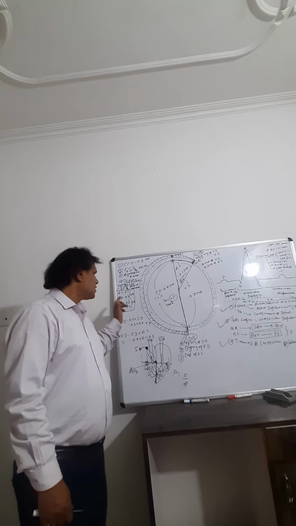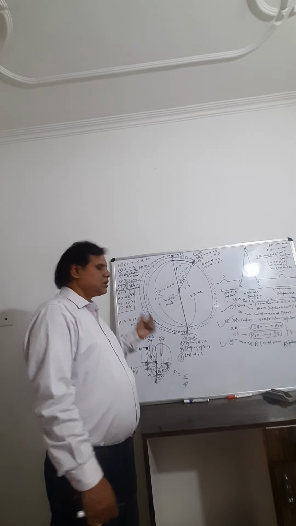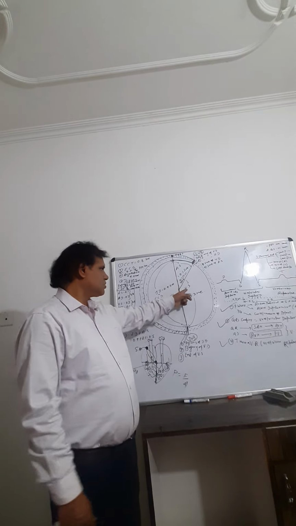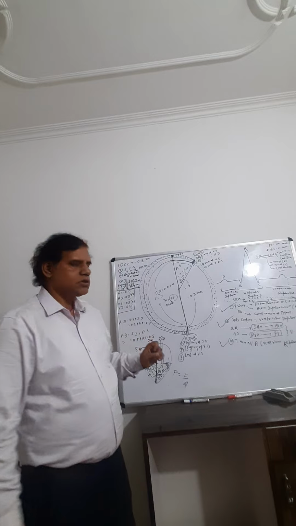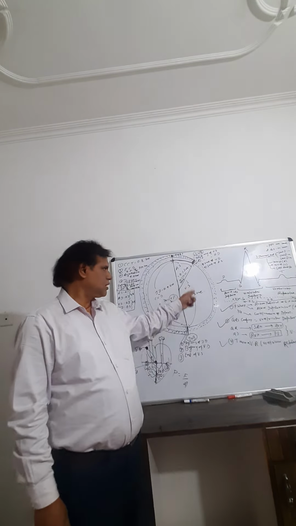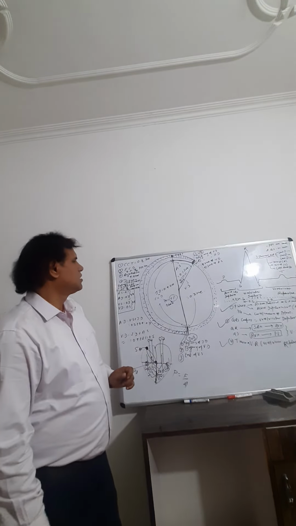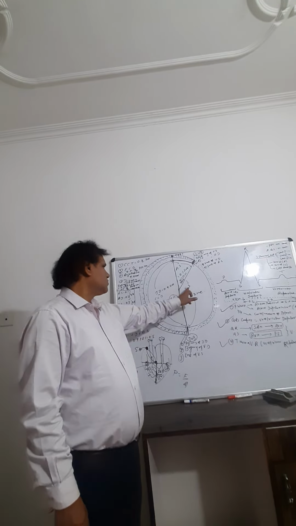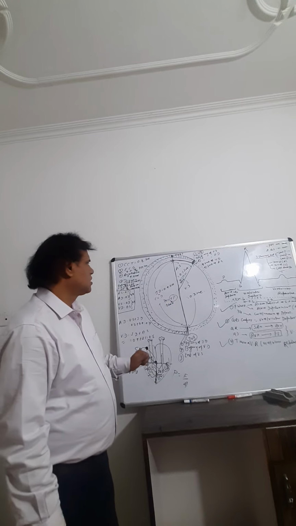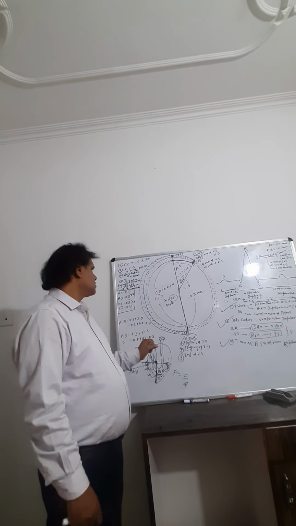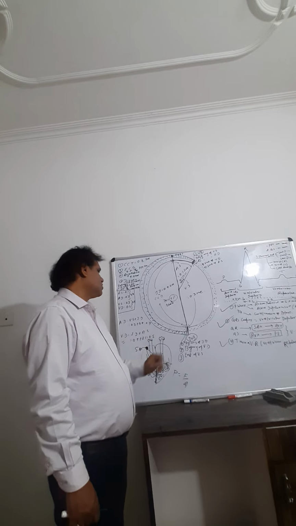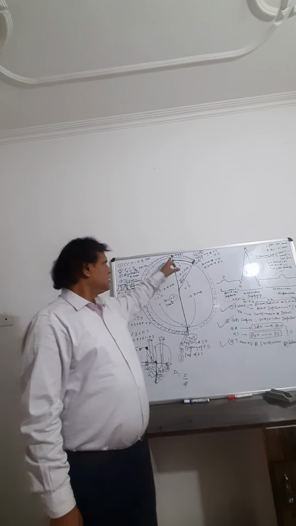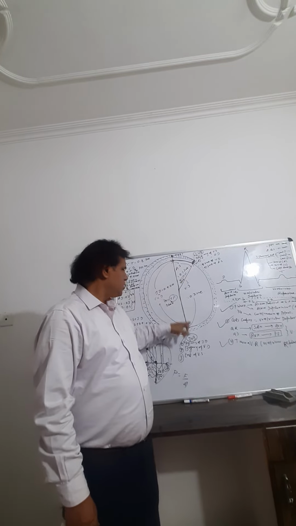Atrial systole is 0.1, so atrial diastole is 0.7, and collectively 0.8. Ventricular systole is 0.3, so ventricular diastole is 0.5, and that is collectively 0.8 second. So atrial diastole means ventricular systole plus joint diastole, and ventricular diastole is joint diastole and atrial systole. So these are the cycle, and this point is A, this point is B, this point is C.